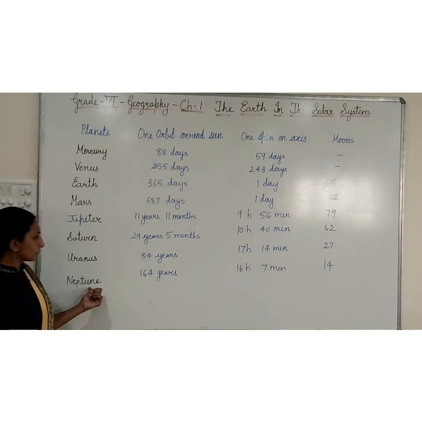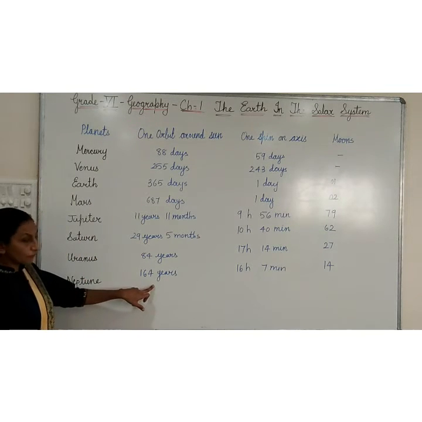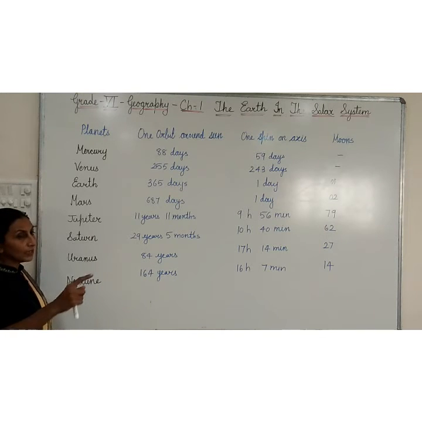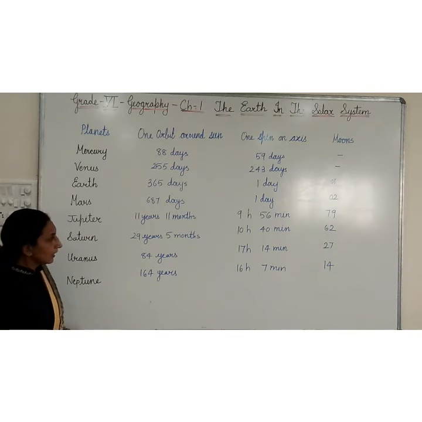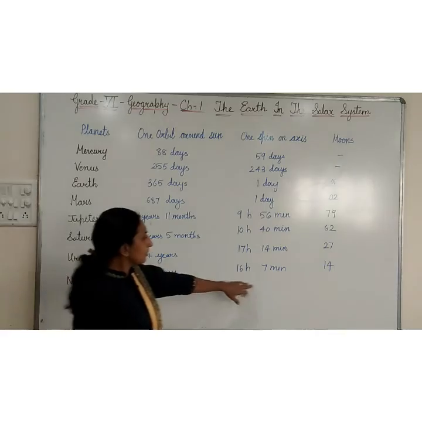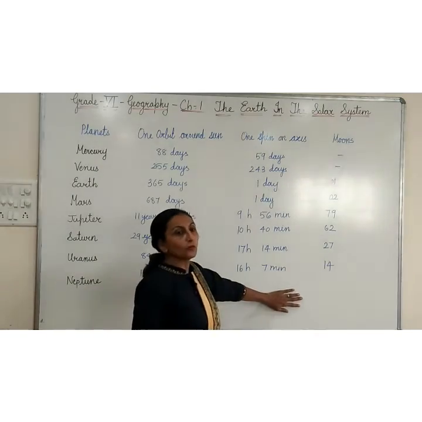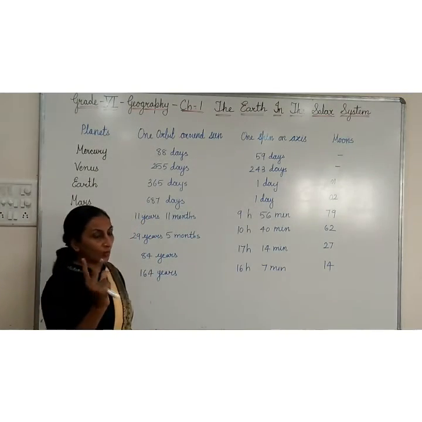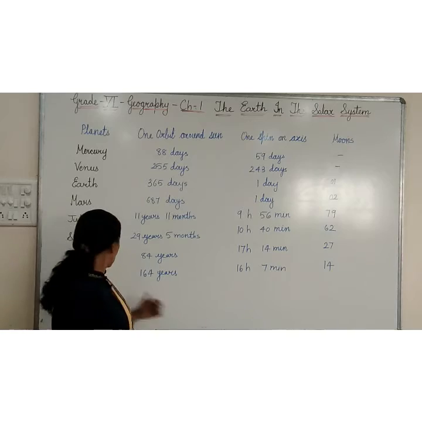After that Neptune takes 164 years for revolution around the sun, and 16 hours and 7 minutes to complete one round on its own axis, and Neptune